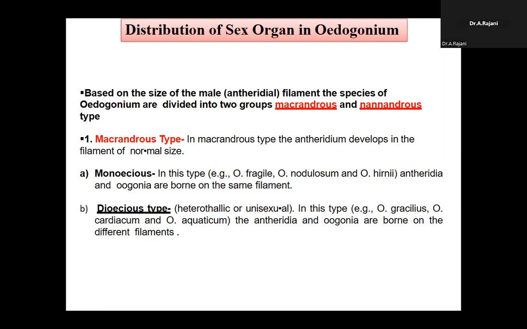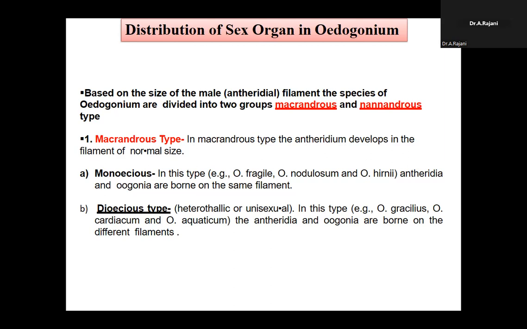In the Macrandrous species, the female gametophyte is produced in the normal size of the filament. Examples: Oedogonium fragile, Oedogonium nodulosum, Oedogonium hirnii. These are born in the same filament.